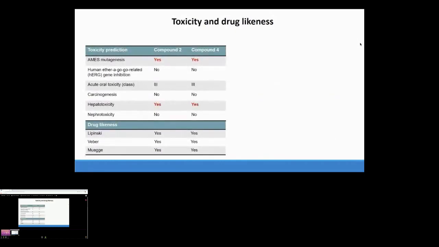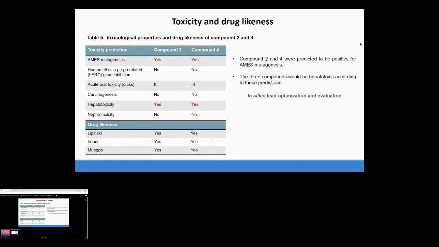And considering toxicity prediction, compounds 2 and 4 were predicted to be positive for Ames mutagenesis, and both would be hepatotoxic. This scenario provides an opportunity for in silico lead optimization to make compounds 2 and 4 less toxic, and these new derivatives could be further evaluated. And finally, both of them satisfy the drug likeness parameters according to the rules proposed by Lipinski, Veber, and Muegge.